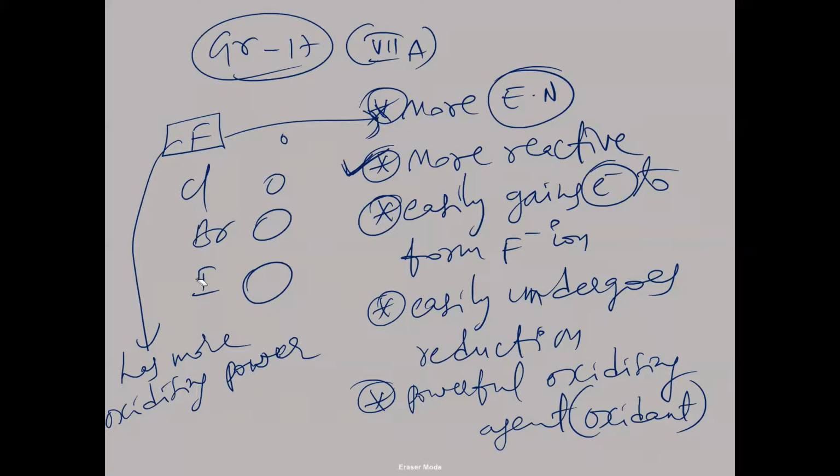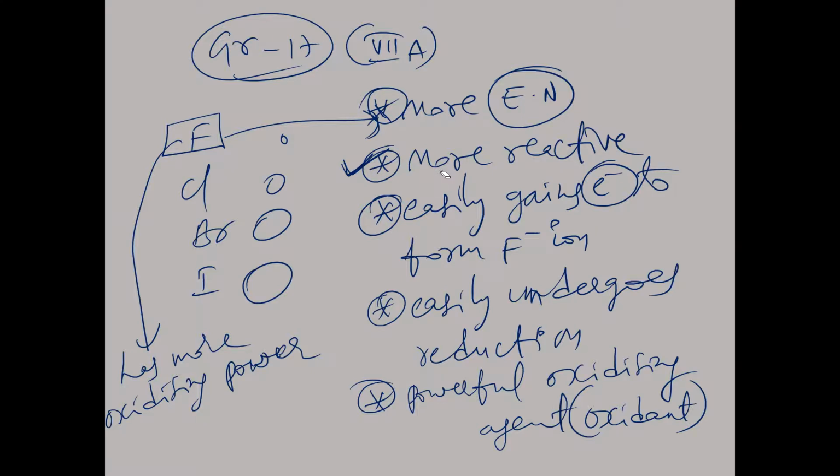And if you take iodine, it is the reverse. Iodine has the least electronegativity and the least reactivity. Iodine cannot easily gain electrons to form the iodide ion, cannot easily undergo reduction, and cannot be a powerful oxidizing agent. So it is a weak oxidizing agent compared with fluorine. From top to bottom in the group of non-metals, the reactivity decreases.